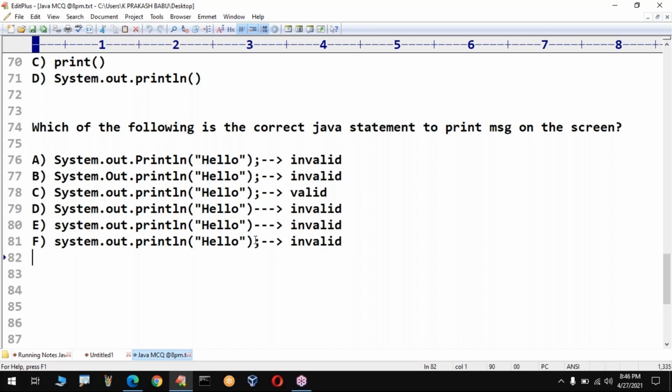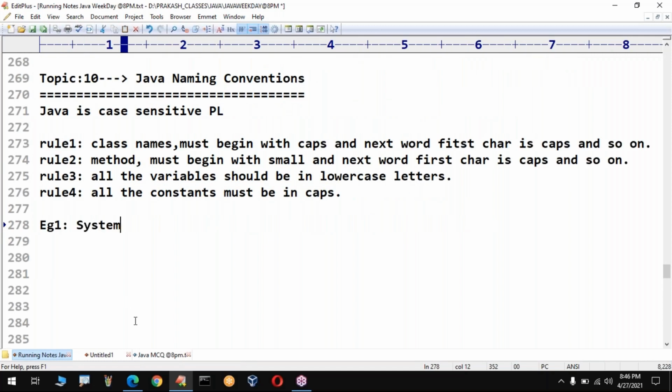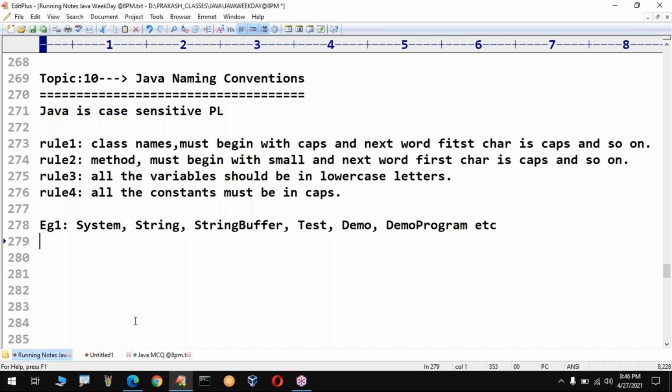The reason behind that is, sir, System: S is a capital letter. System, do you know, it is a class name. Similarly, there is one more class with the name String. There is one more class with the name StringBuffer. Observe clearly, S is capital, B is capital. Sir, Test, T is capital. Demo, D is capital. DemoProgram, D is capital and P is capital. Like this, you need to take class names.